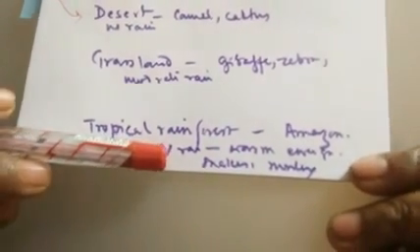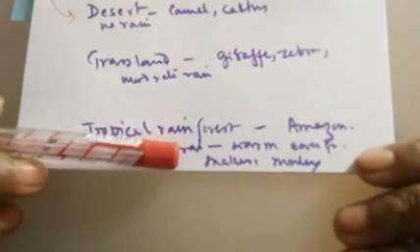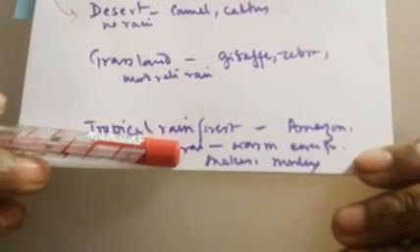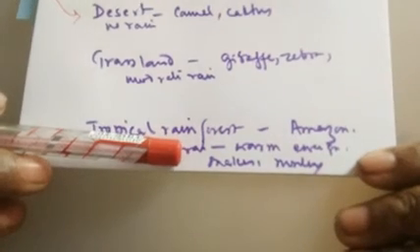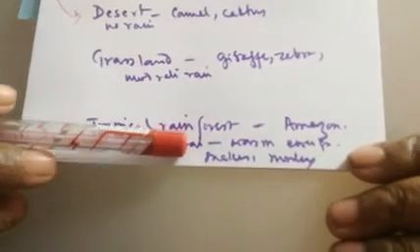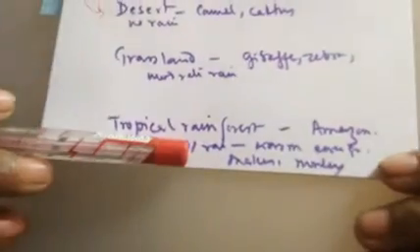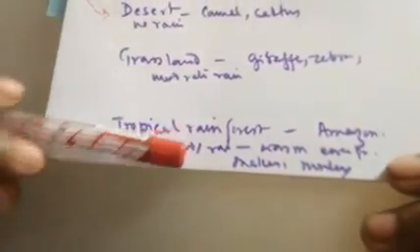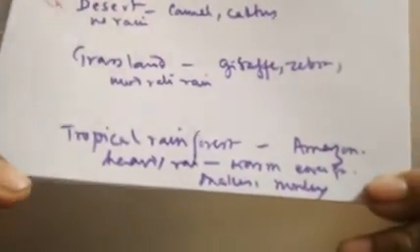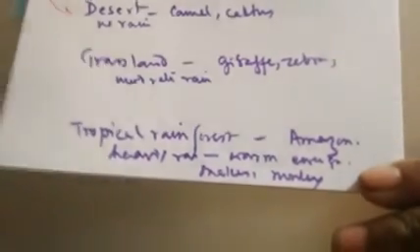The Amazon rainforest is the most important tropical rainforest on earth, and we know that the Amazon rainforest is called the lung of the earth because it has so many plants that it provides up to 20% of the oxygen which we use on earth. So tropical rainforests have a variety of animals. They have snakes, monkeys, various types of animals. So these are the various types of terrestrial habitat we have discussed. Next we will discuss later on the aquatic and the other habitat, aerial habitat.